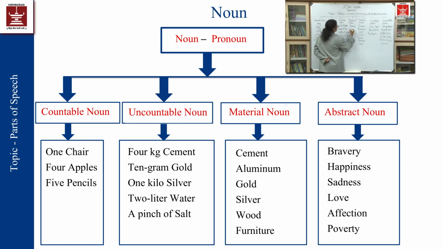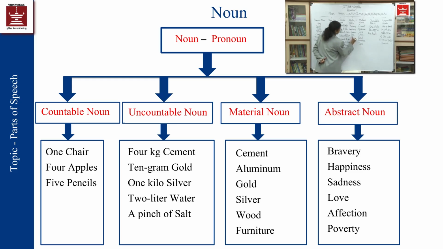Then happiness, then sadness, then love. I love my parents, for example. I have a deep love for my parents in my heart, but I can't show it, that this is the love which is there regarding my parents in my heart. I can't show it. But it exists in my heart, in my mind. So that is why that love word will be called as the abstract noun.